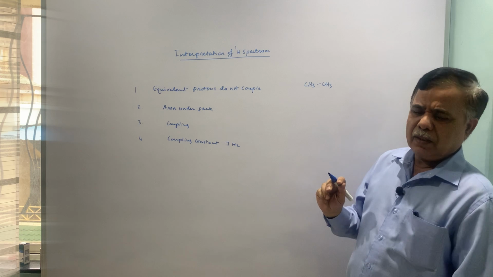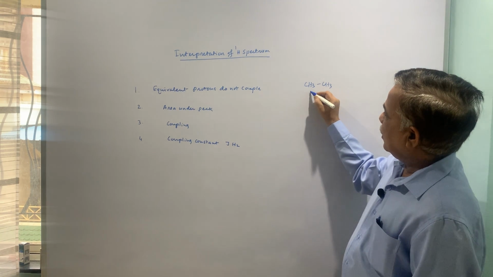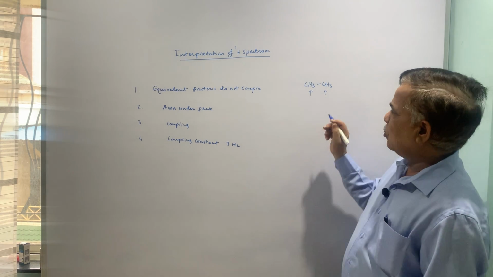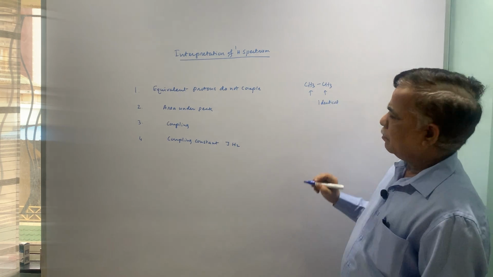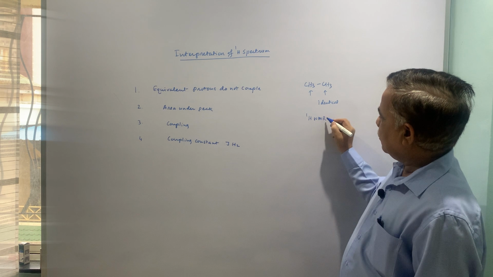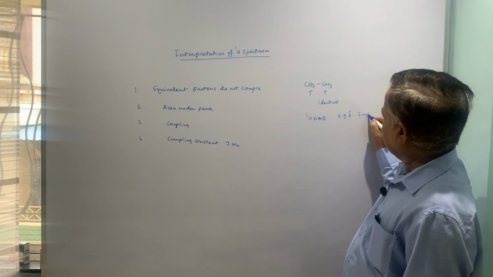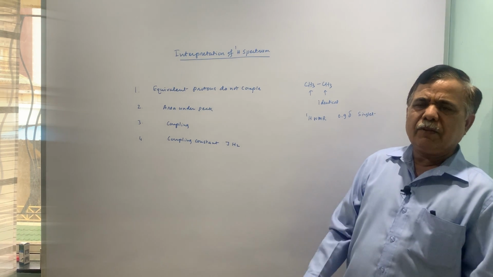For example, ethane molecule, these two methyls are chemically equivalent, so they are identical. And in proton NMR, we will get peak singlet because all protons are chemically equivalent.